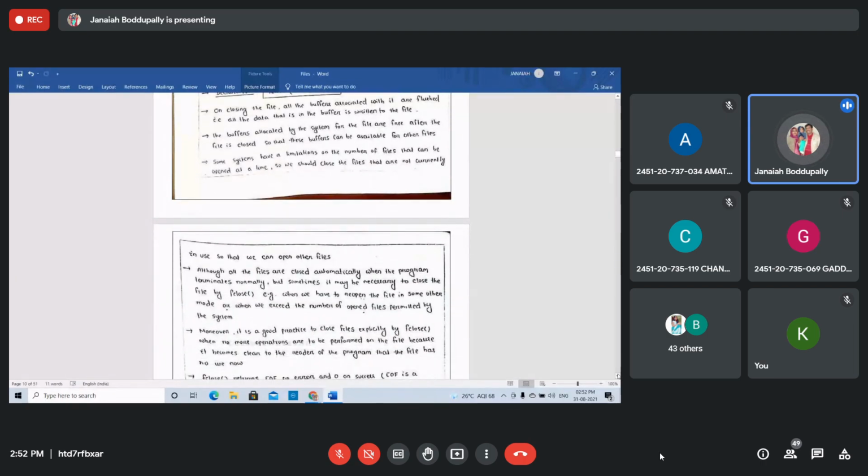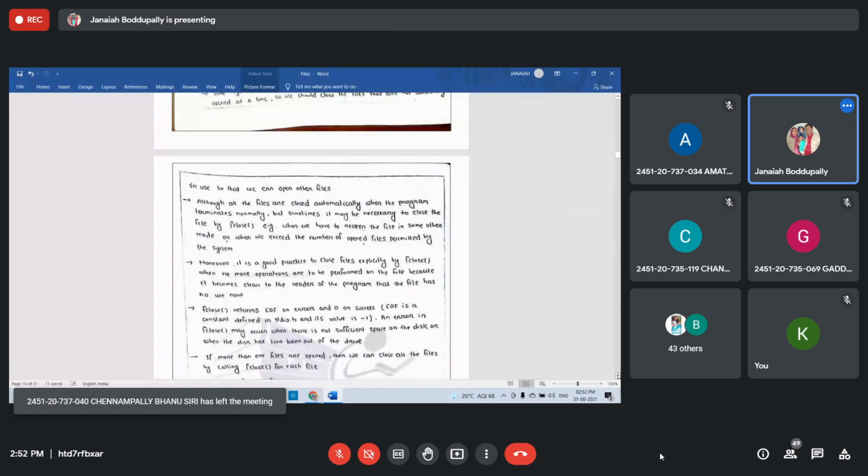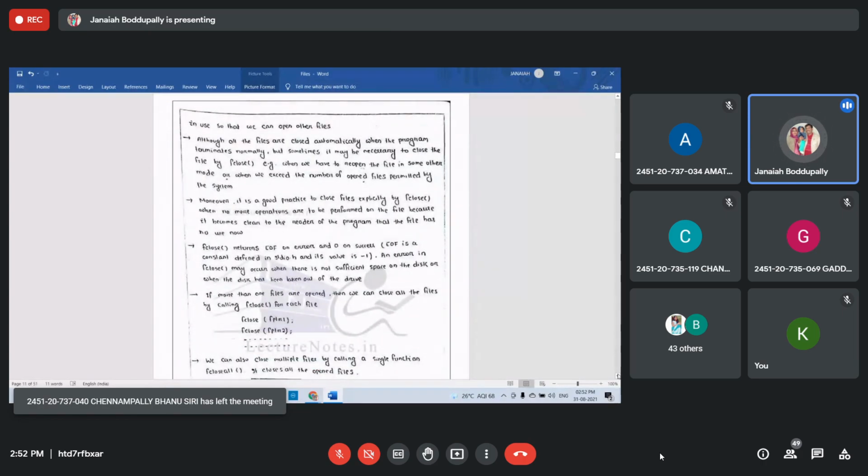Some systems have a limitation on the number of files that can be opened at a time. So we should close the files that are not currently in use, so that we can open other files. See this. I'm focusing only on C files, how to write. Although the files are closed automatically when the program terminates normally, sometimes it may be necessary to close the file by using the syntax fclose of the parentheses, right?